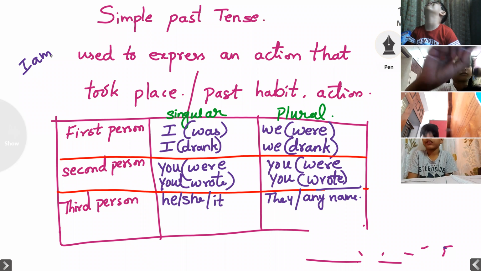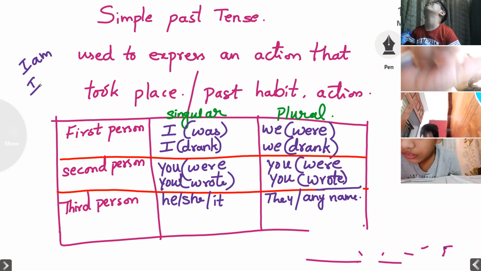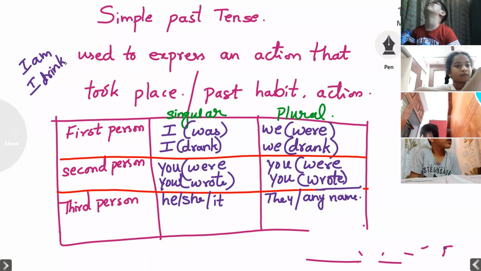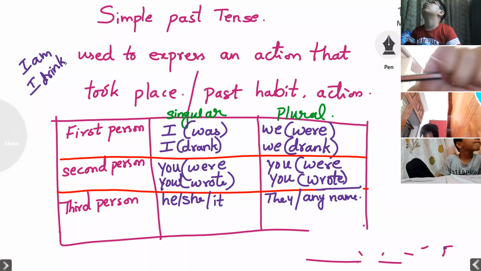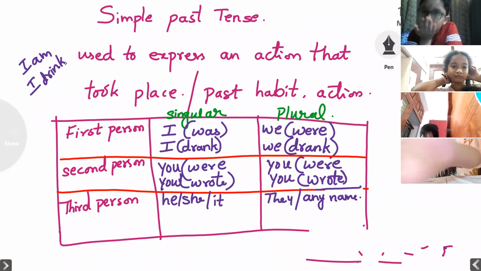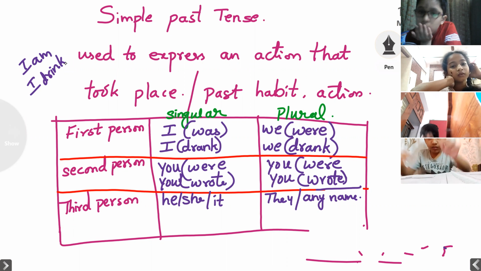And again with I, the present form only we used like drink, I drink. But here you see in the past form it is changed. What we have to write in the past form?